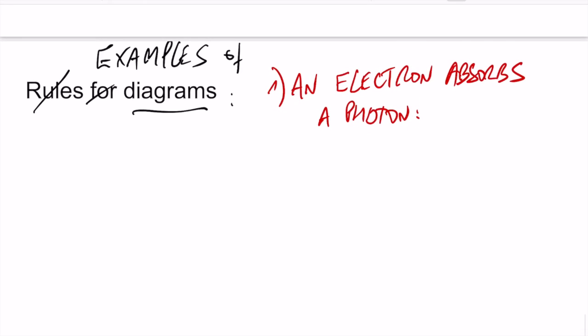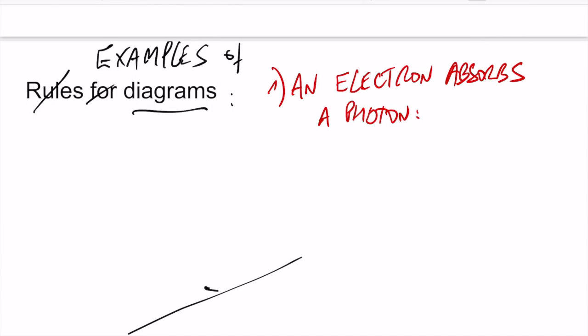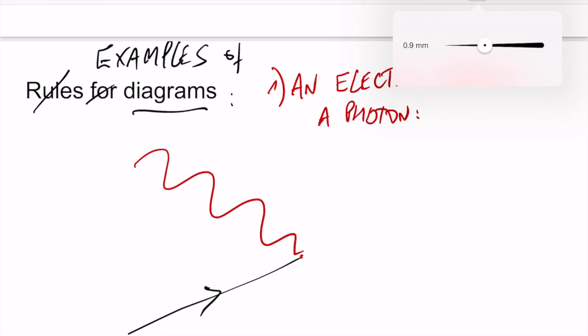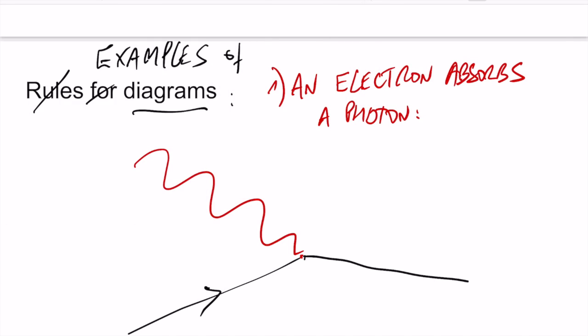Examples. An electron absorbs a photon. So let's imagine that this is an electron. Let's use a different color. An electron traveling in this direction, and a photon, energy, interacts with the electron. What does this create? It creates a deflection.